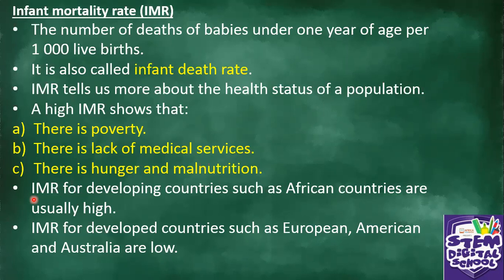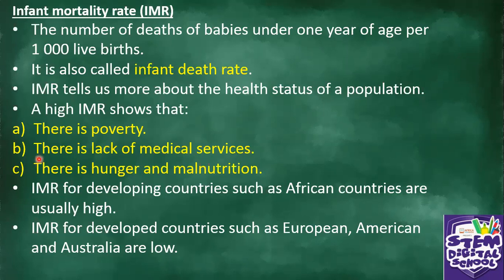IMR for developed countries such as European, American, and Australia are low because these countries are developed. They have the medical services. Do you understand? There's no poverty in those countries, so babies do not die. So that's the difference between the two. IMR for developing is high. IMR for developed countries is low.